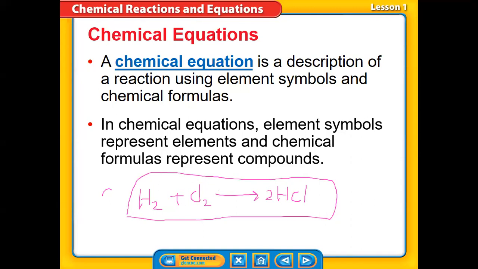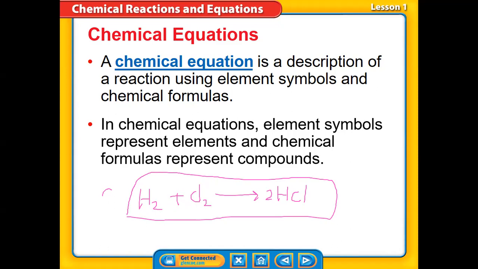Okay, it's actually a group of symbols, like this arrow for example. And that plus sign means we add these substances together. H2 is the formula, or symbol, of hydrogen. Cl2 is the symbol of chlorine, and HCl is the formula of hydrochloric acid. So a chemical equation is just a group of symbols and chemical formulas that describe a chemical reaction.